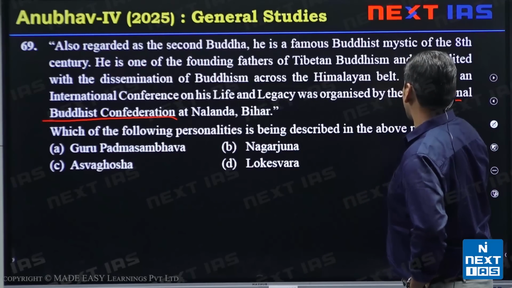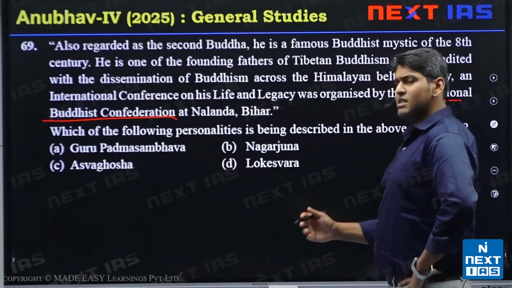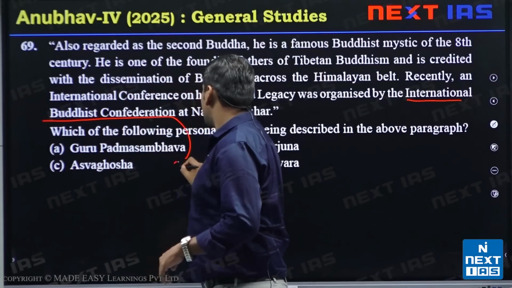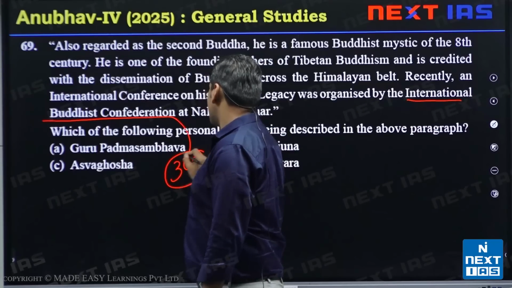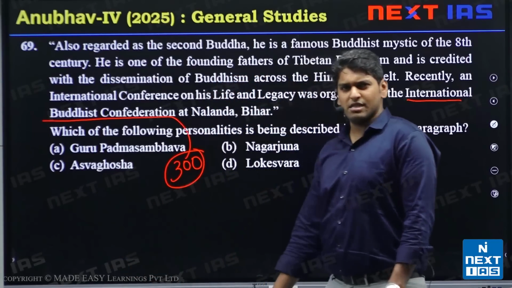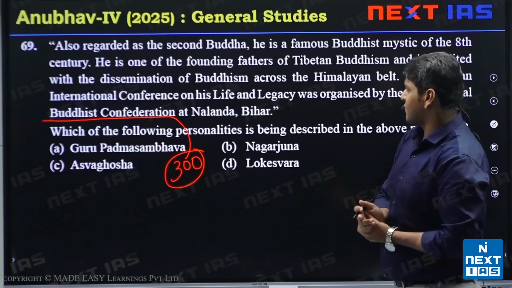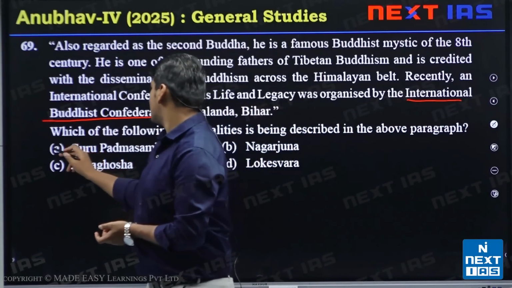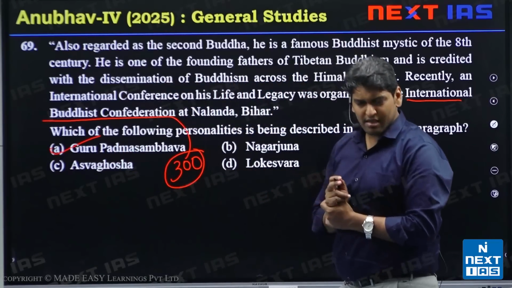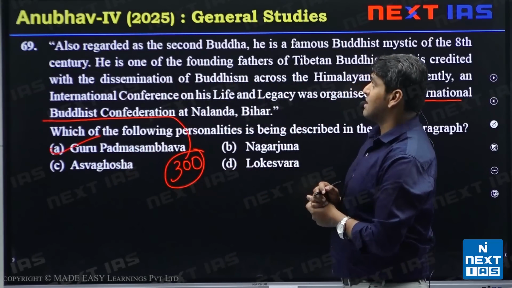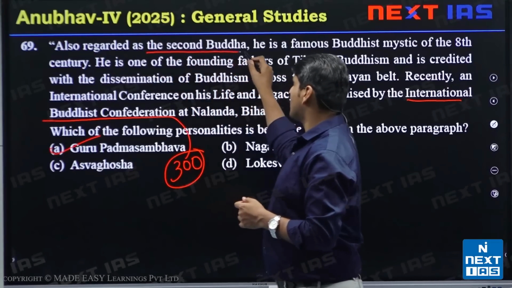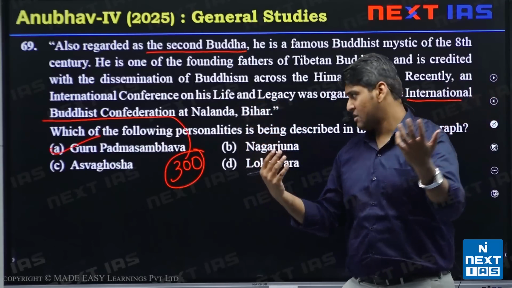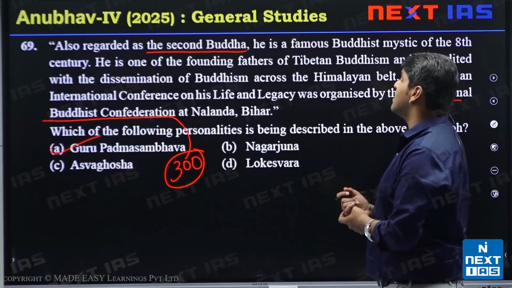This particular organization, the International Buddhist Confederation, is an umbrella body of around 300 international Buddhist organizations. They all came together to have this conference. The option here is Guru Padmasambhava. Other statements are right. He is called the second Buddha because he was the one who took the Buddhist teachings to Himalayan areas.